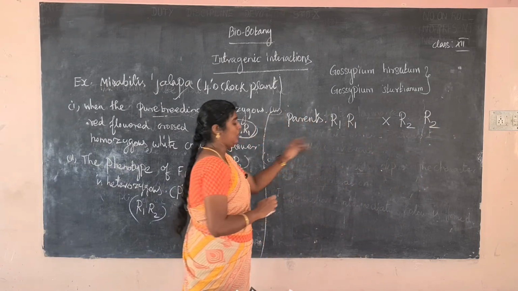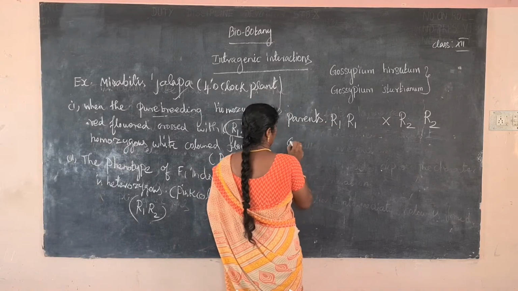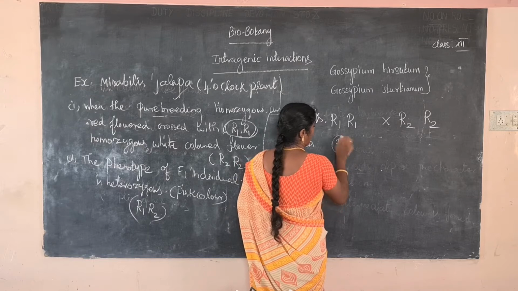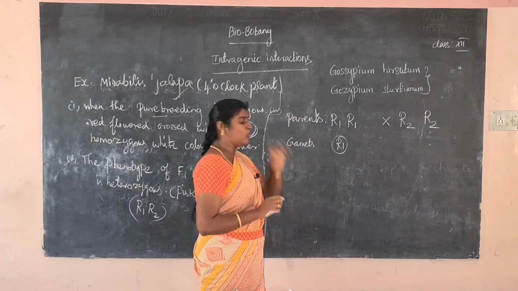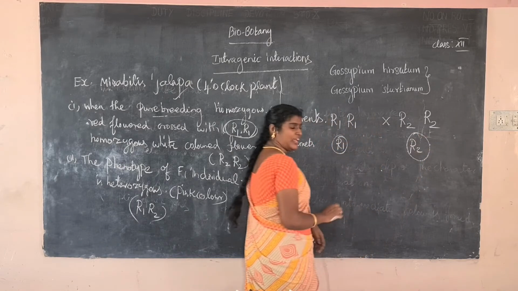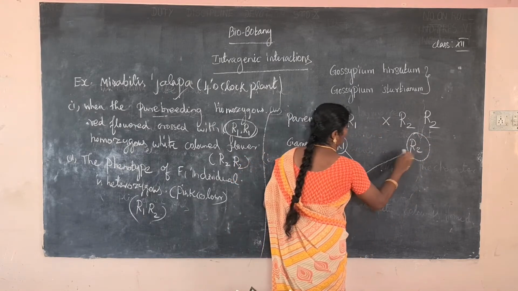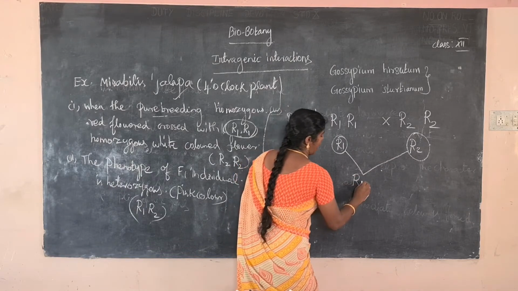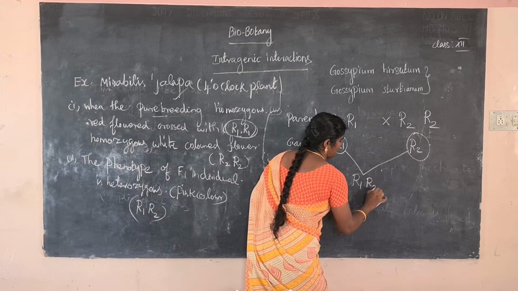Next one, gamete. We can take only one gamete because both are the same. So R1 crossed with R2, and the F1 generation R1, R2 is produced.